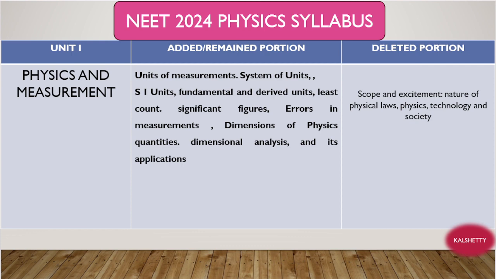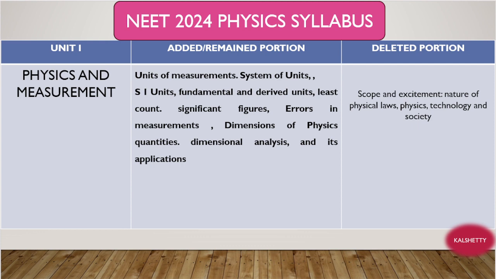For second year also, you have to study very well, and accordingly preparation will be made. One by one we'll discuss. First we'll discuss first year topics, and after that second year topics.